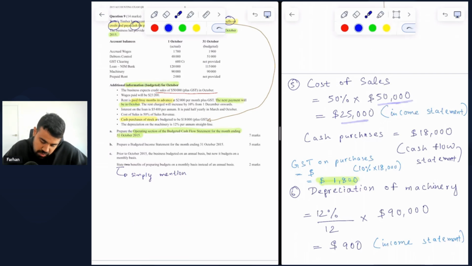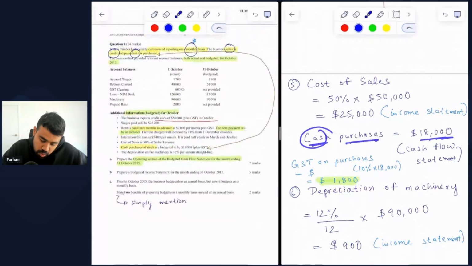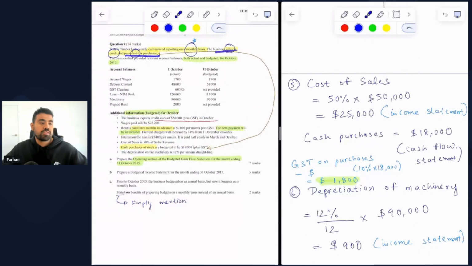And cash purchases of stock are budgeted to be $18,000 plus GST. All right. So cash purchases are $18,000. Specifically mentions cash purchases. And this is also valid based on the first paragraph of the question, which says the business sells on credit and pays cash for purchases. So if the cash purchases are $18,000, that is what we're including in the cash flow statement. And the GST that we would be paying on these purchases should be 10% of 18,000, which is $1,800. 18,000 being the dollar amount for purchases that we have made for cash.